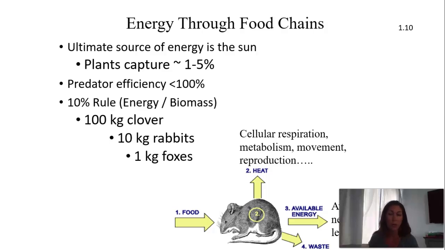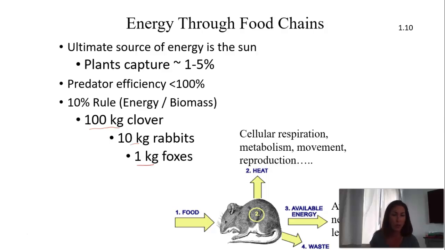So to put these in a couple of different terms here, if you have a field of clover, and let's say you have 100 kilograms of clover, that 100 kilograms of clover will only support 10% by mass of its primary consumers. So 100 kilograms of clover will support about 10 kilograms of rabbits, and that will support about 1 kilogram of fox. So it goes kind of both ways with energy and biomass.